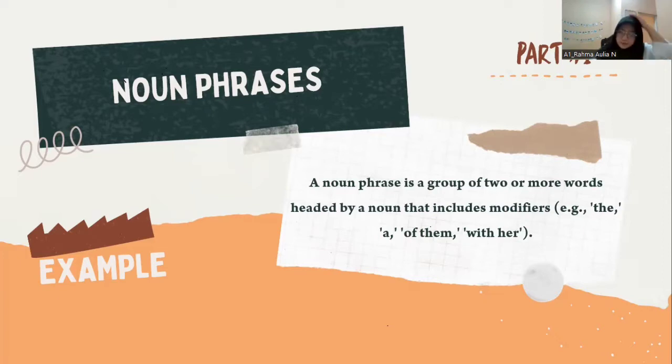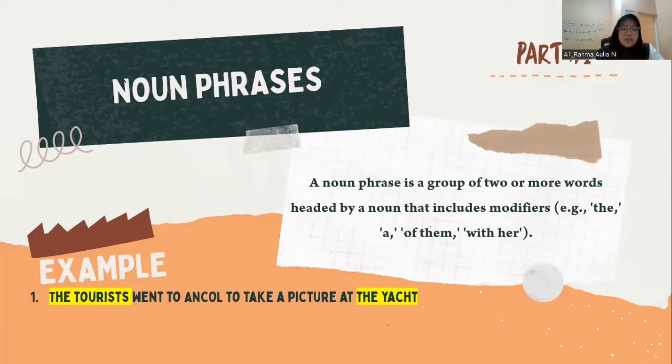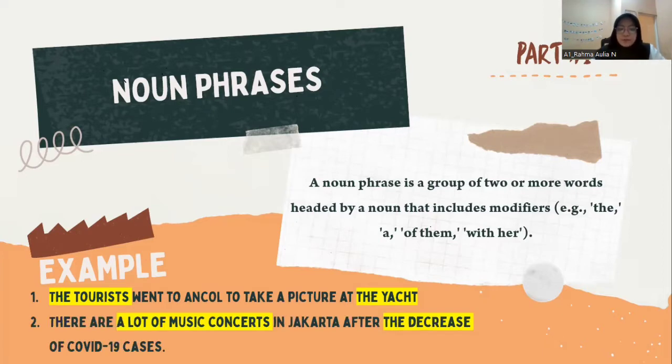For the first example: "The tourist went to Ancol to take a picture at the yacht." The tourist and the yacht here are noun phrases. The word "the" is a modifier, and tourist and yacht are nouns. So we can conclude that these two use adjective modifiers because they modify a noun.